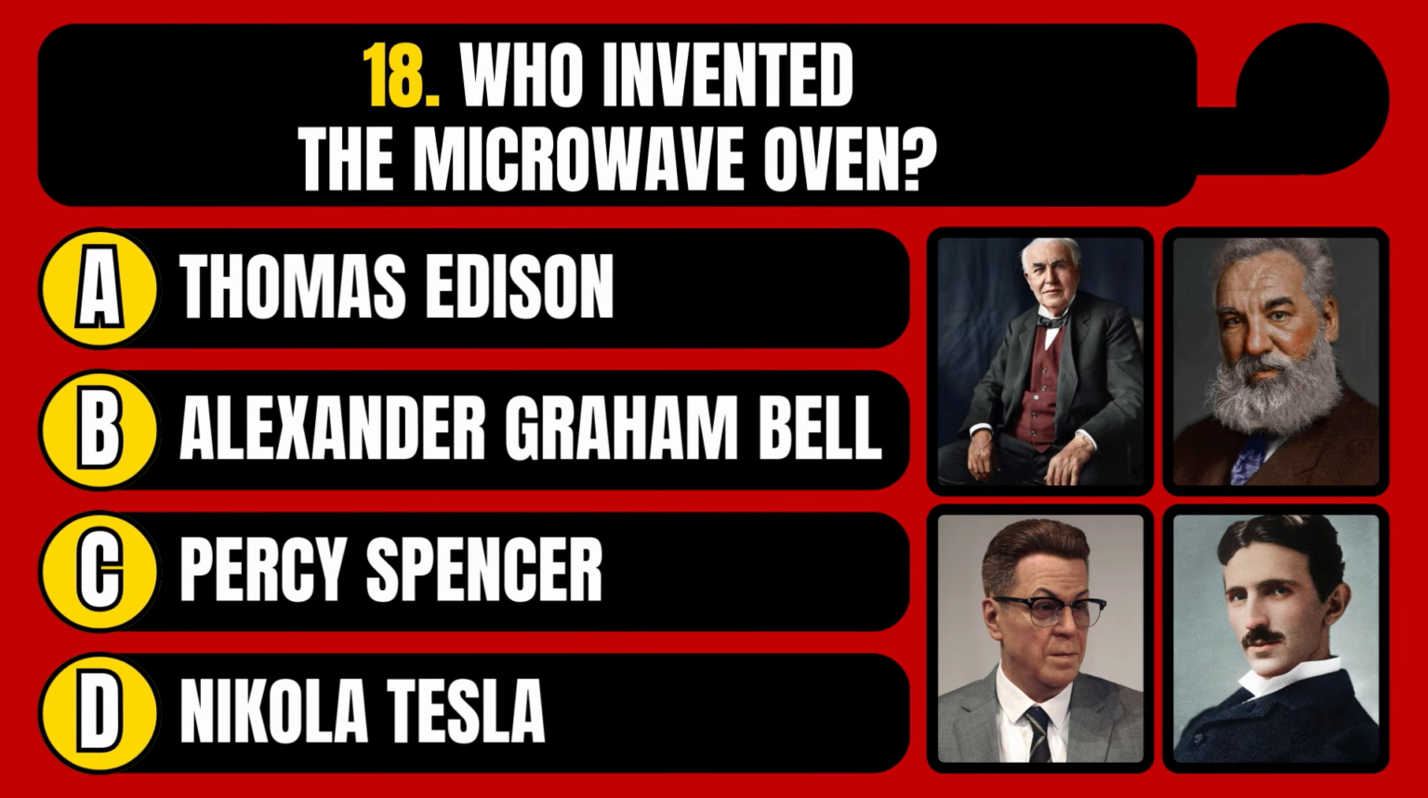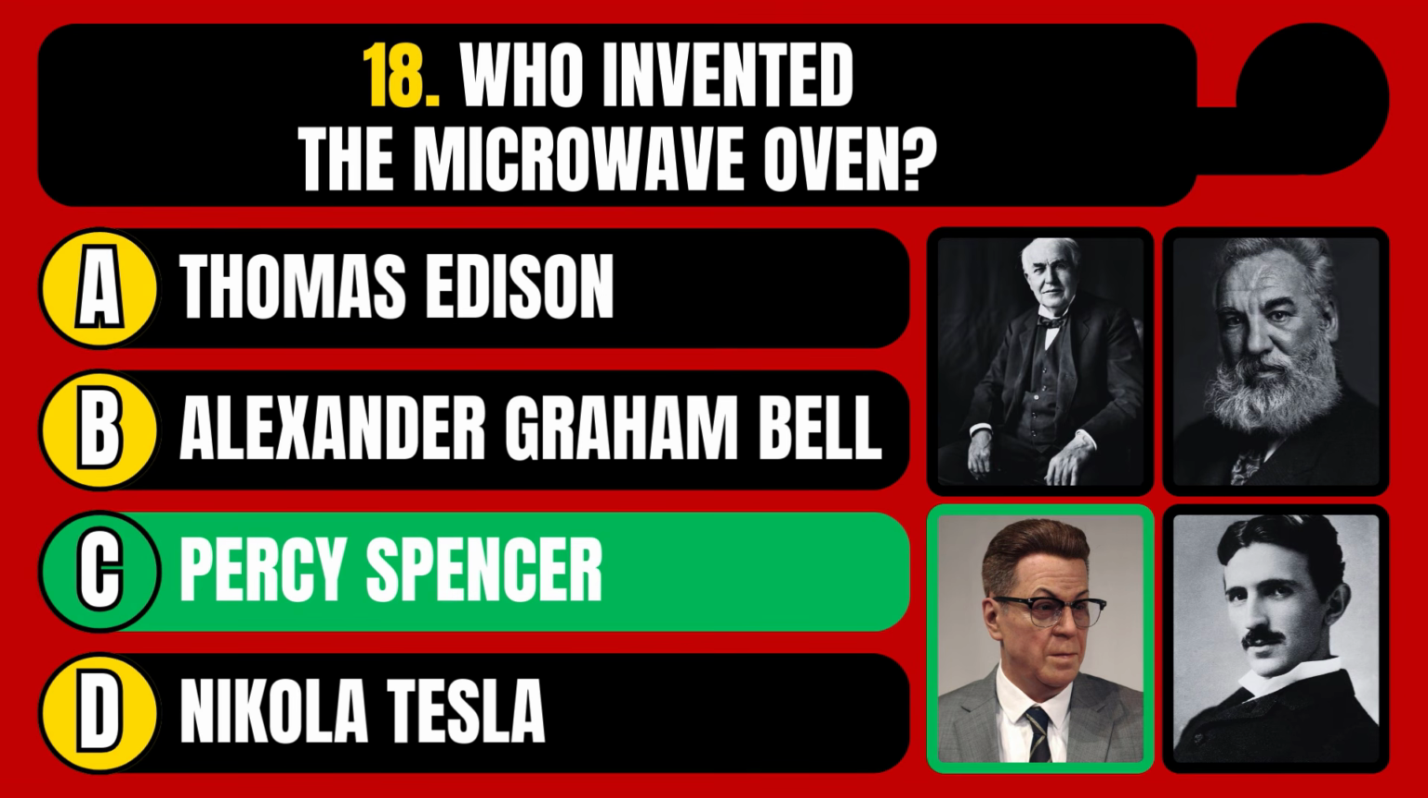Who invented the microwave oven? Thomas Edison, Alexander Graham Bell, Percy Spencer, or Nikola Tesla? The correct answer is option C, Percy Spencer.